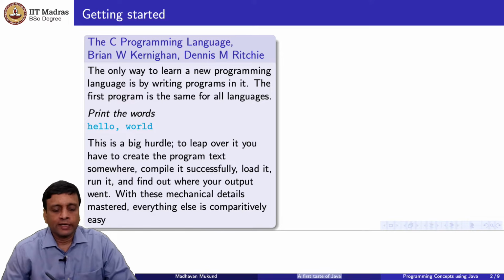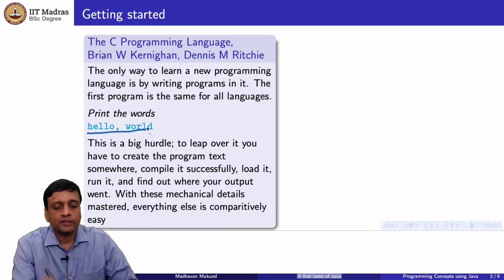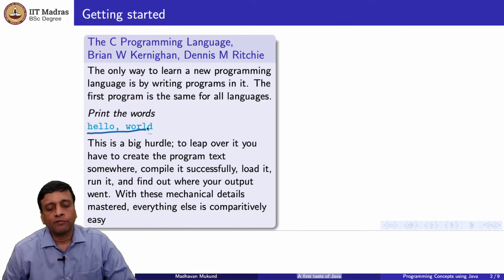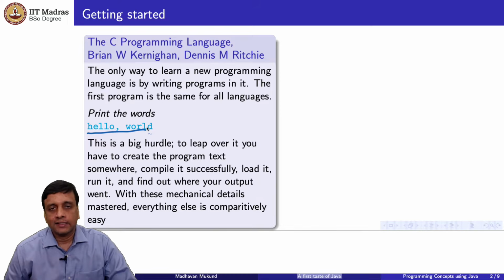So they came up with this iconic hello world as the first message you should be able to print from your programming language. They said that the first program you should always be able to write in any language is hello world. And if you are able to edit this program, save it, compile it and run it, you have overcome the first major hurdle to learning programming, which is to get the mechanics of running a program right. And once you get over this hurdle, then everything else is easy.